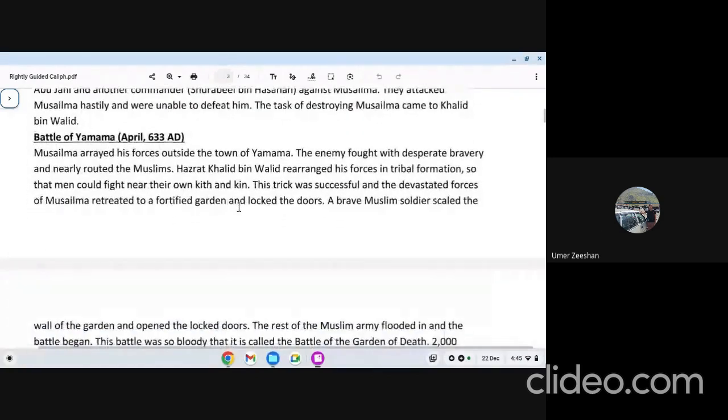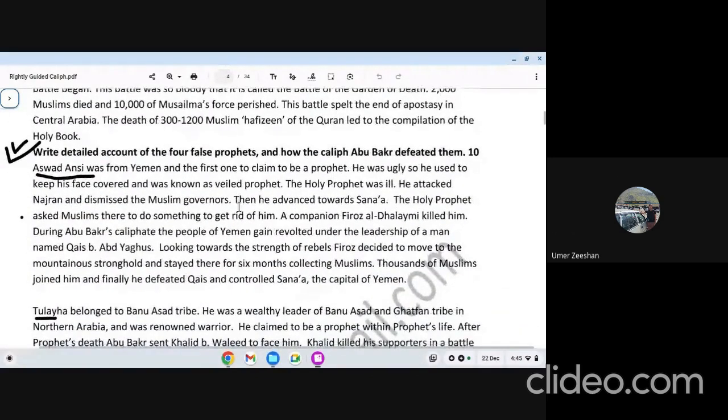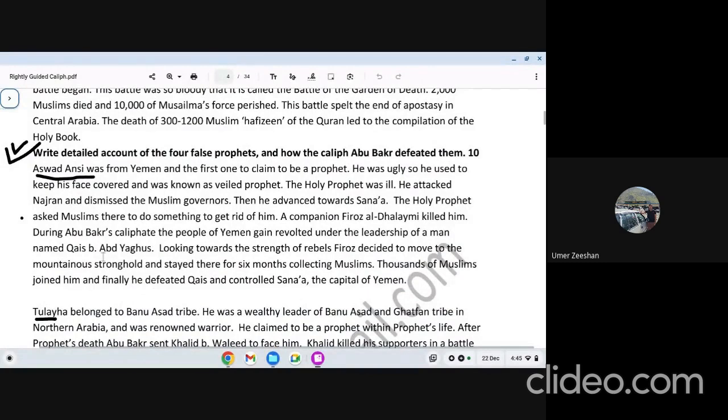Actually, when you see this detail below, you will find Qais ibn, where B stands for bin in my handout. Qais ibn Abd Yaghoos is the one who created trouble, and he was killed and Muslims got free from Aswad. That's the reason why Aswad Ansi is not there in some marking schemes and in some books. But you should write Aswad Ansi.